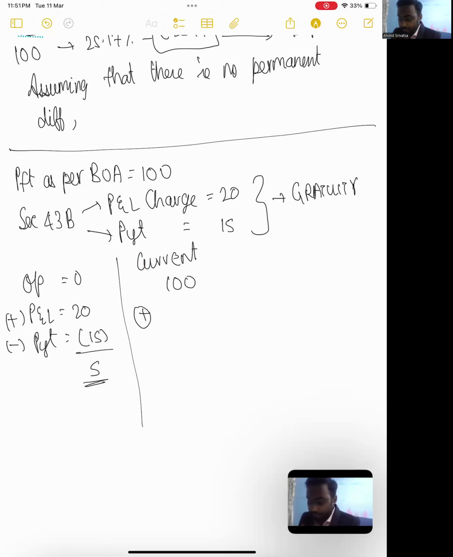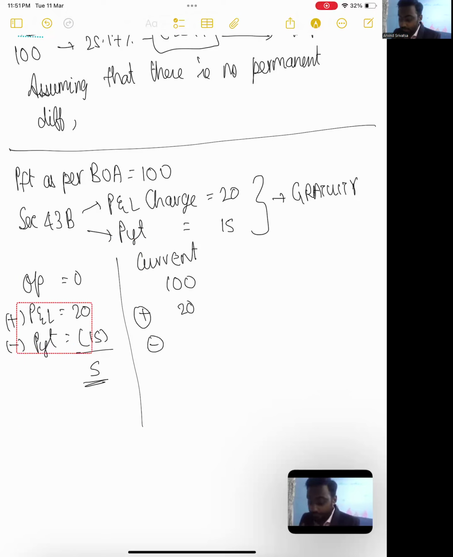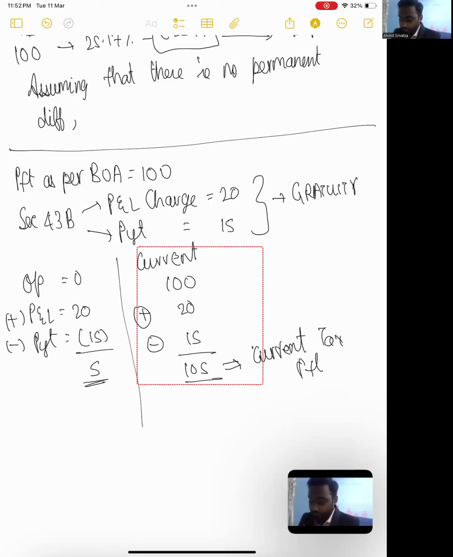We'll add back the P&L charge, right? Because it has to be disallowed. Then we'll reduce the payment because it's allowed as per section 43B, assuming that it was made within the due date for filing of your ITR. So in this case, you will have a current tax profit of rupees 105. Let's say on this you apply your 25.17%.